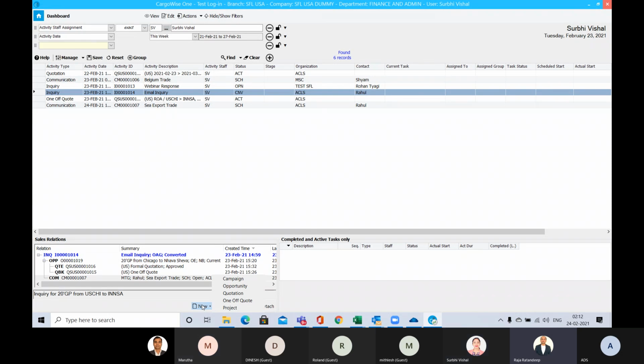I don't know whether it is required to be recorded or not. But you can modify the same quote and resend it to the customer. Once the quotation is converted to the shipment, we can record if there is any deviation in the cost or revenue while billing, and that can be recorded in CargoWise. So this was the initial quote which was approved, and later an additional cost occurred in that shipment, so there is a deviation in the cost. There is a report that gives you the actual versus estimated cost.